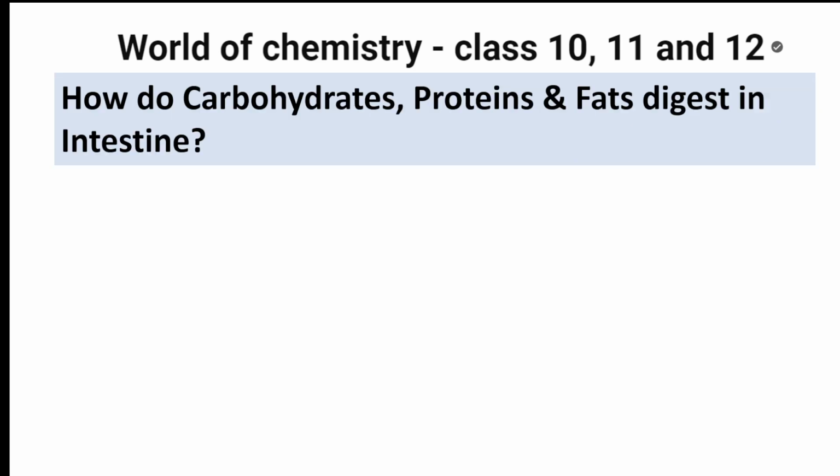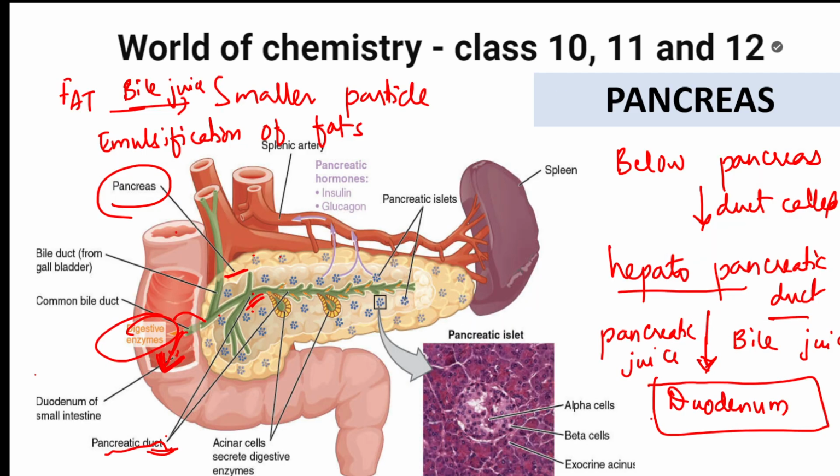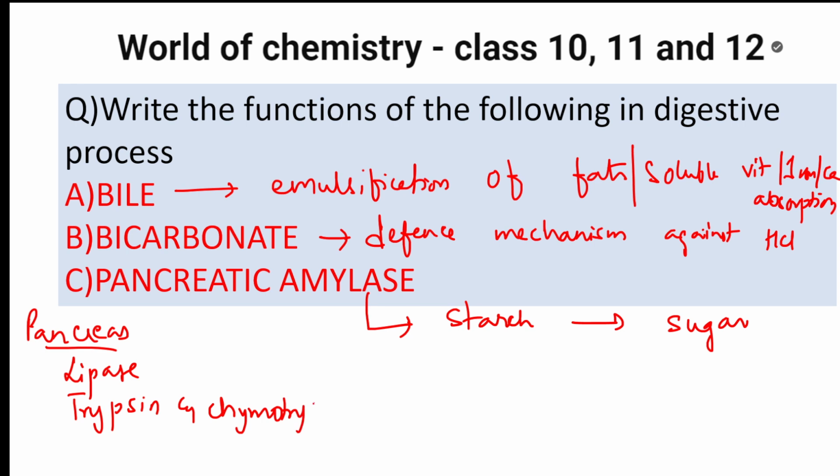Before we go to one more question, students, most important thing in the exam, they will ask you this question. Remember, in the pancreas, what are the different enzymes present? Added to this, here I'm writing, in the pancreas you'll have lipase, trypsin and chymotrypsin, and pancreatic amylase.